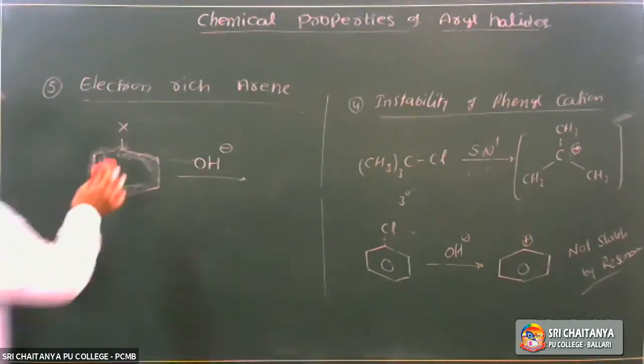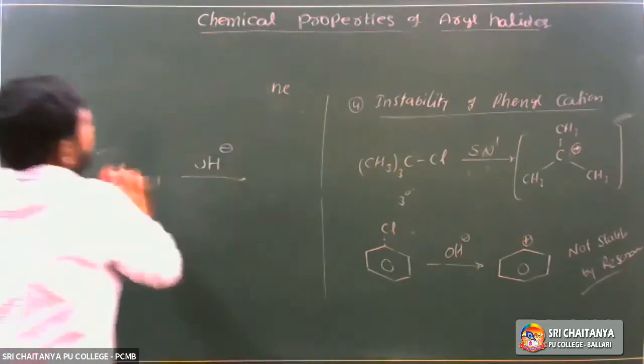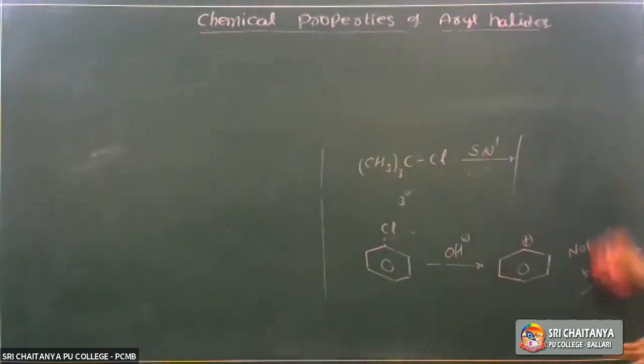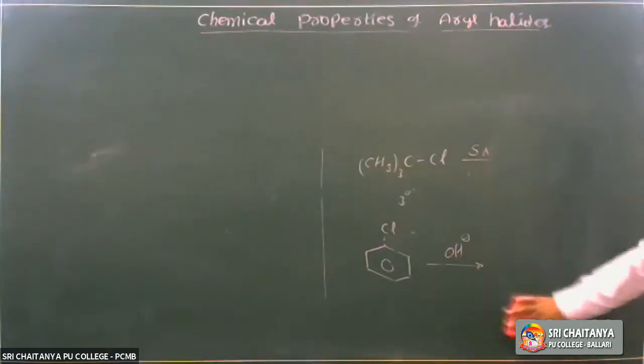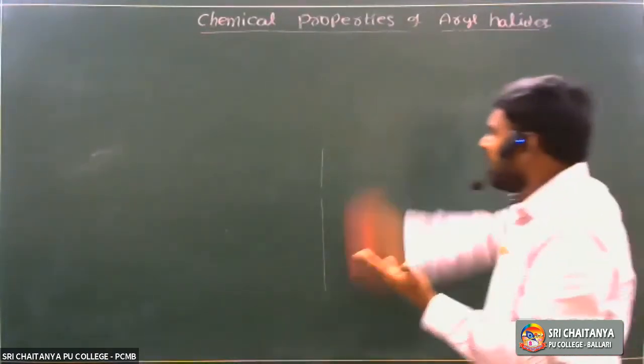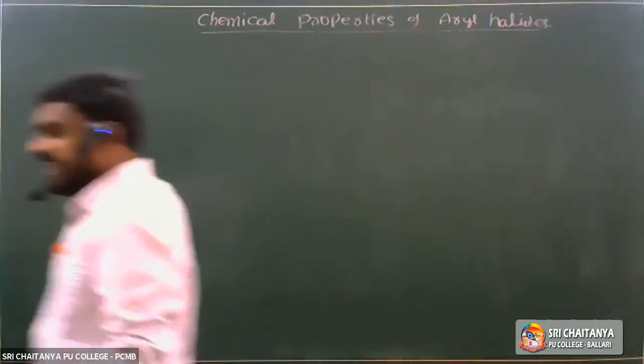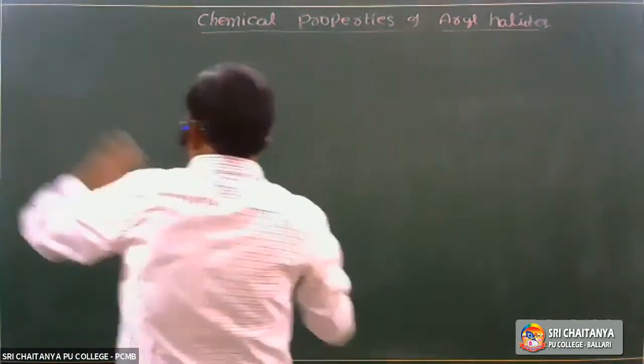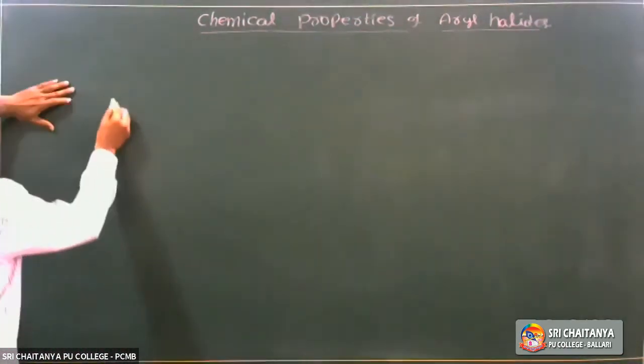So what is the evidence for the less reactivity of haloarenes, and how can the reactivity of haloarenes be increased? This concept is very important. What is the evidence for less reactivity compared to alkyl halides, and how does the reactivity increase?